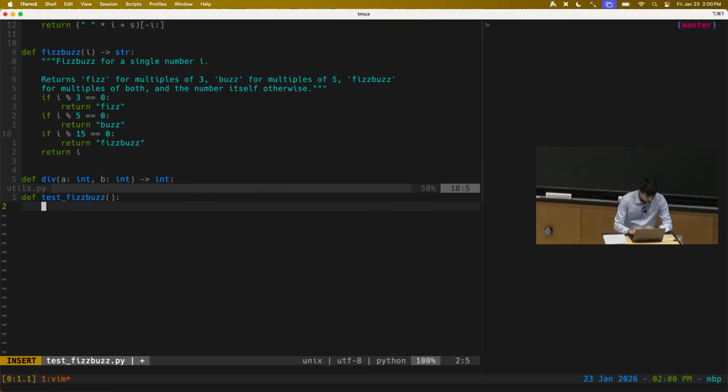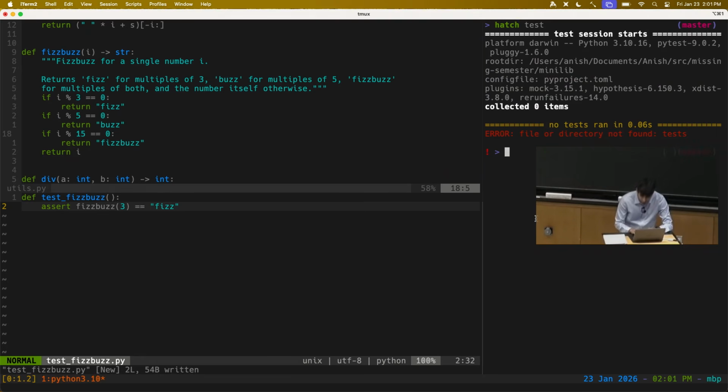In the PyTest framework that I'm using, tests go in a special location, they start with test underscore, and they're just plain old Python functions that take no arguments, return nothing, and just contain a bunch of assert statements. And then the testing framework will run all these functions when I ask it to run. So I can do something like assert FizzBuzz of 3 is equal to fizz. So I can write that test, and I'm going to run hatch test here to run all my tests.